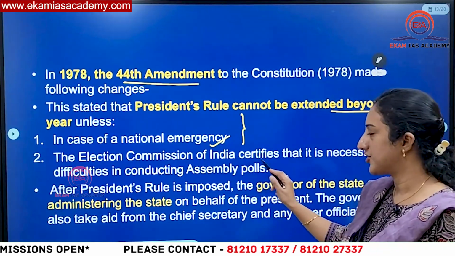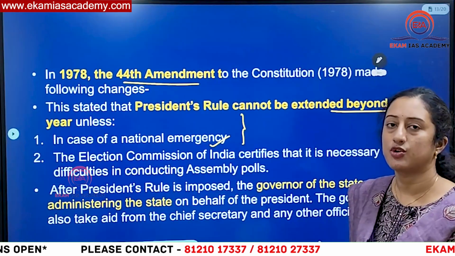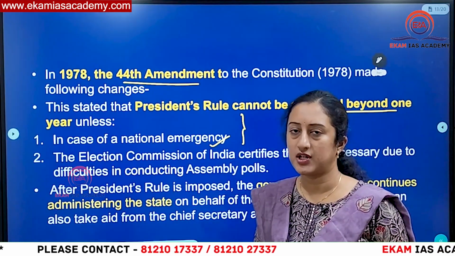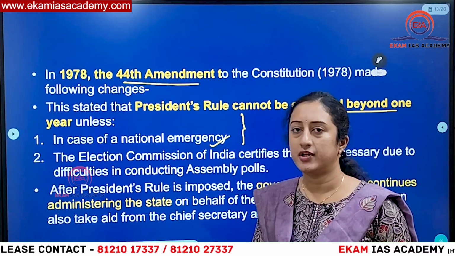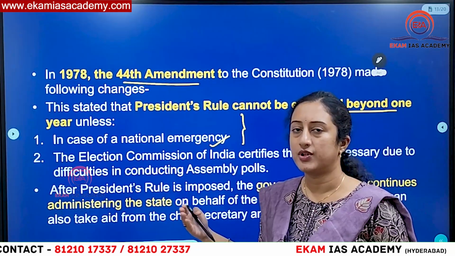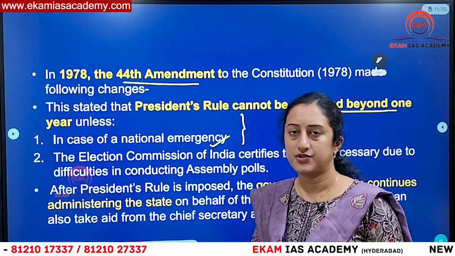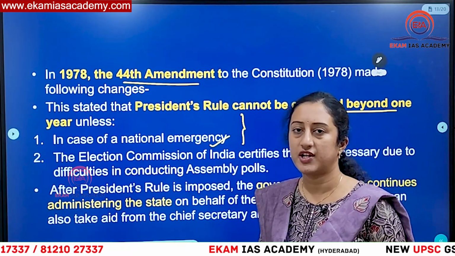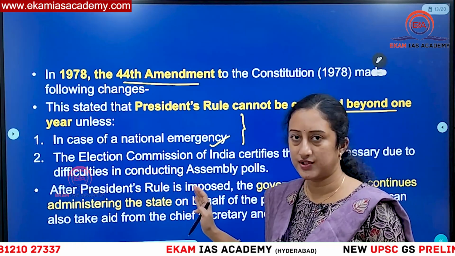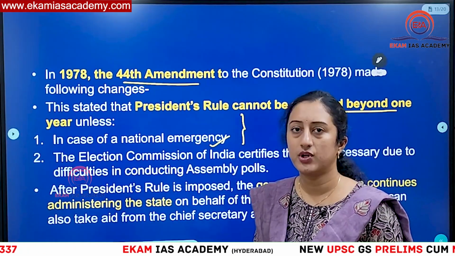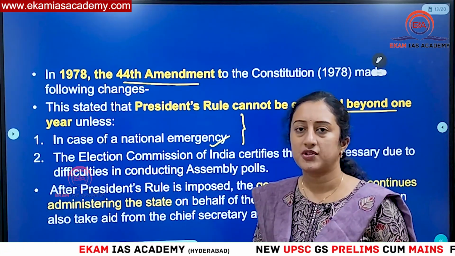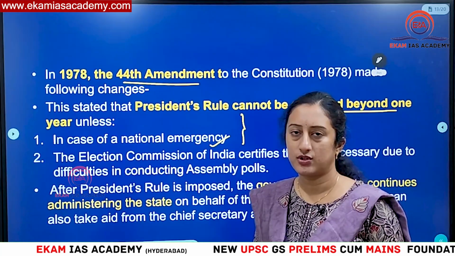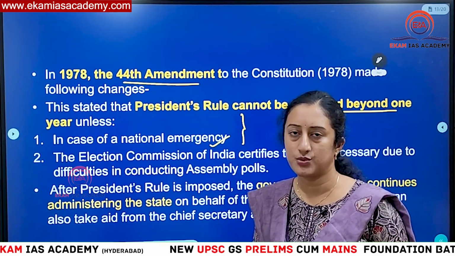Or if the Election Commission certifies that elections cannot be conducted in that particular state, then also beyond 1 year this President's rule can be continued. That means normally once President's rule is imposed, within 6 months the Election Commission has to conduct elections within that state and form a new government, because the chief minister and the council of ministers will stand dissolved, so they will not have any functions to be performed.